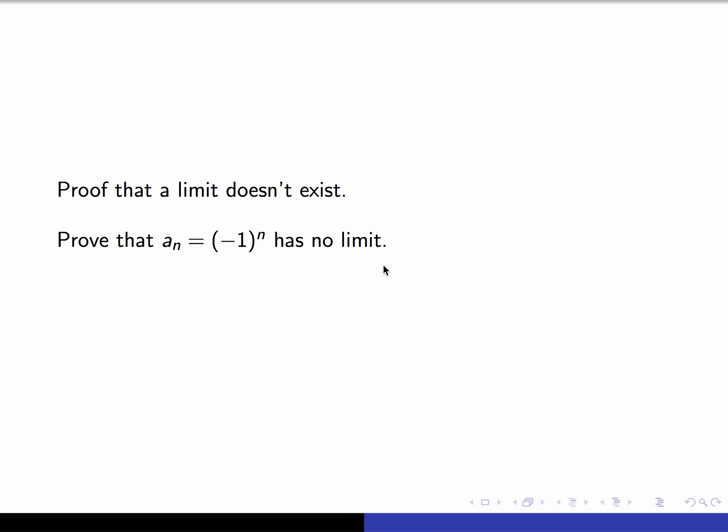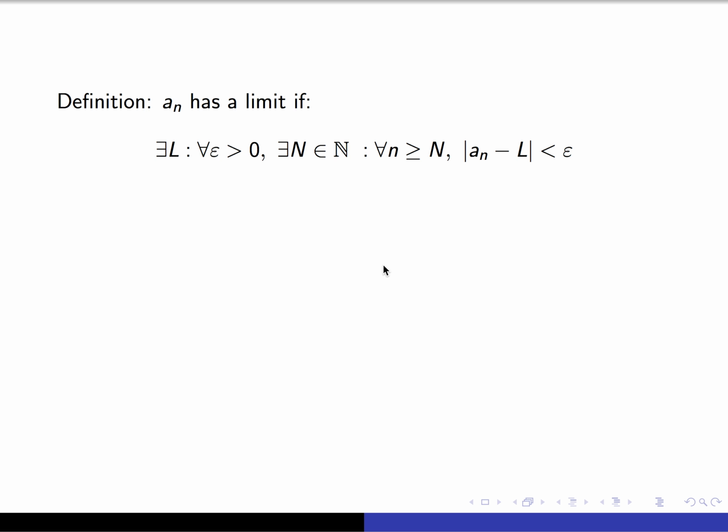For video 4 on limits, this one we're just going to do a proof that a limit doesn't exist. So the simplest one with that is just to take the alternating sequence that alternates between plus and minus 1. But before we go to proving that this doesn't have a limit, we have to talk about what it means for a limit to not exist.